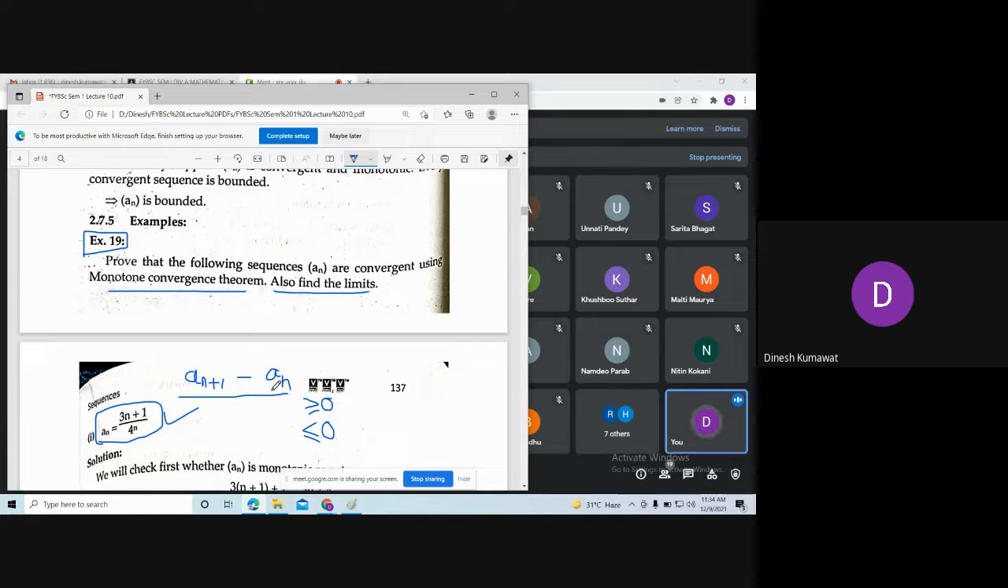What is the relation between these two, or what is your answer for an plus 1 minus an? Sir, less than or equal to 0. First of all, tell me what is the answer of an plus 1 minus an. You are saying it is less than or equal to 0, so tell me what is the answer of this subtraction?